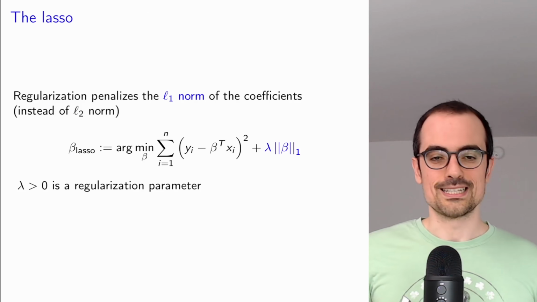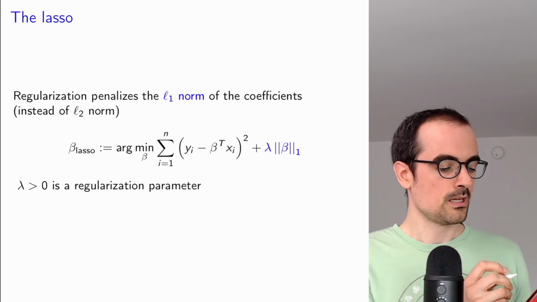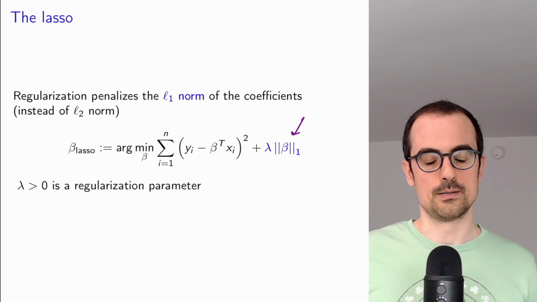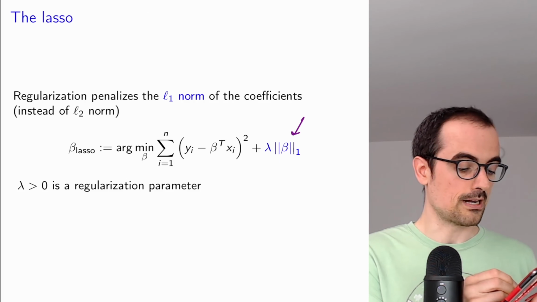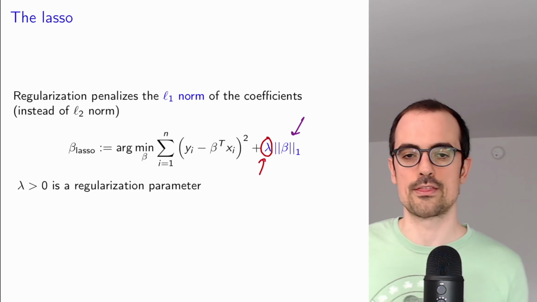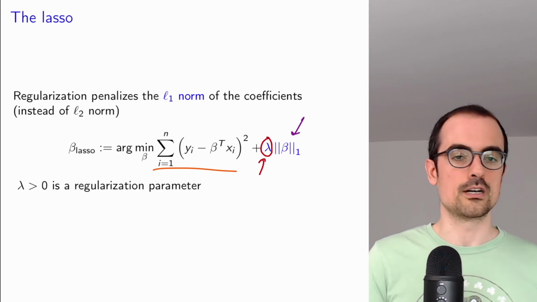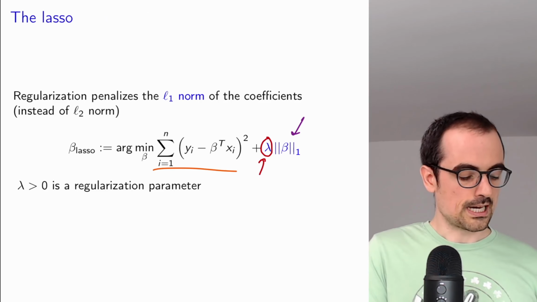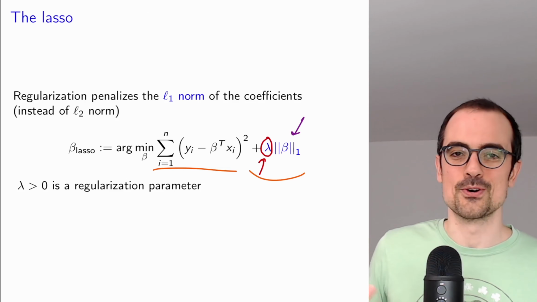And this is the motivation behind the lasso, which is an extremely popular way of obtaining sparse regression estimates, where we replace the L2 norm, which we use for ridge regression, by an L1 norm, and we still have a regularization parameter that determines the strength of this regularization term. So we have a term that is the ordinary least squares term that promotes good fit to the data, and we have this other term that hopefully promotes sparse coefficient estimates.